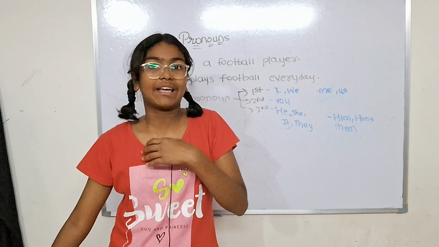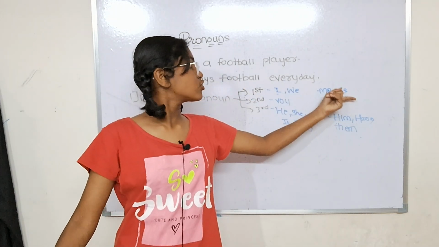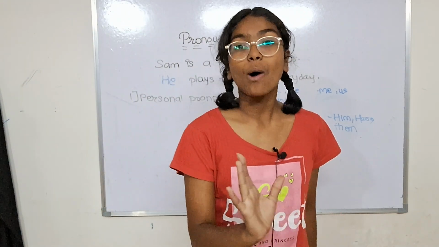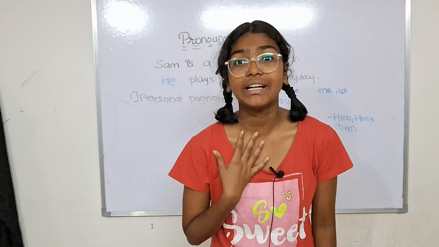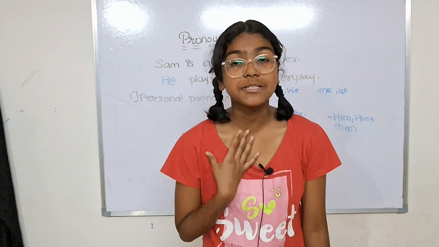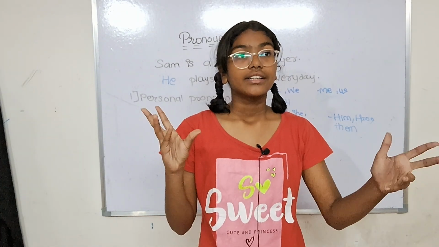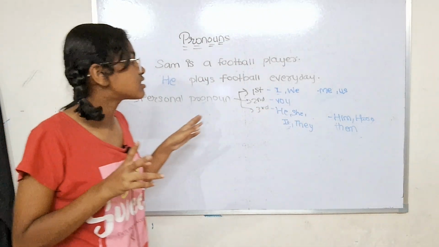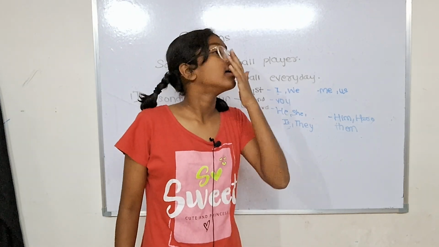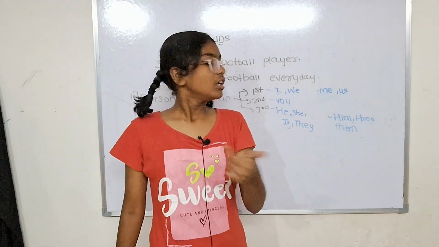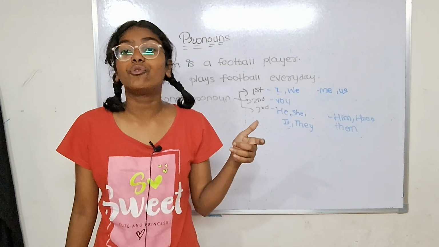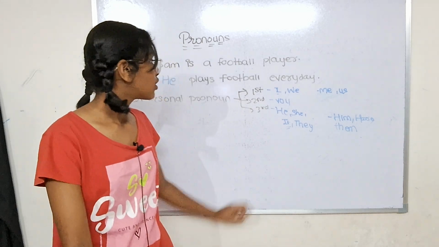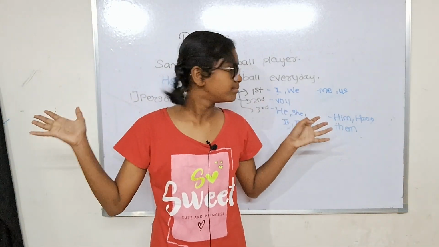She also loves spending time with me. The me just changed to object because I am using myself in the end, in the object position, because I am receiving the object of spending time, of her loving spending time with me. So I hope you understand. I'll just take a simple sentence. Let's say, I love reading books. So I am the subject of doing what? Loving to read books. Okay, we love reading books.